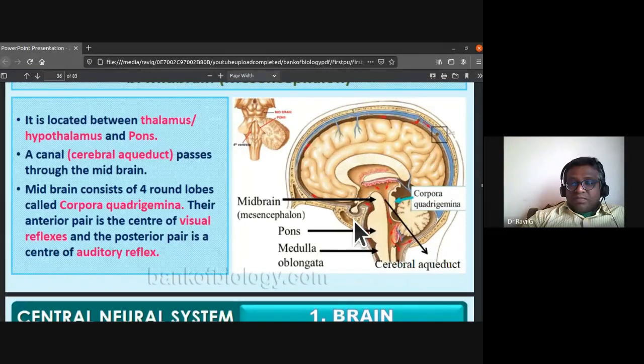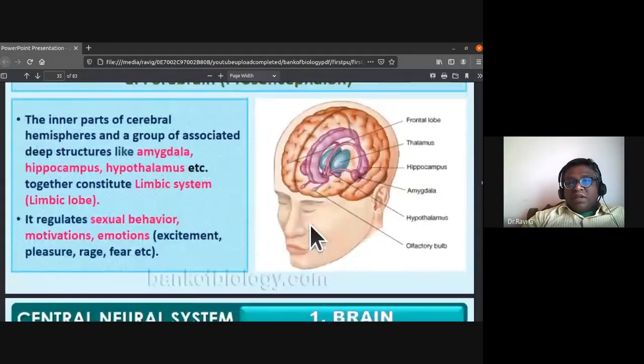So the midbrain is located between the thalamus, hypothalamus, and pons. A canal called the cerebral aqueduct passes through the midbrain. The midbrain consists of four lobes, which we call corpora quadrigemina. Their anterior pair is the center of visual reflexes, and the posterior pair is the center of auditory reflexes.